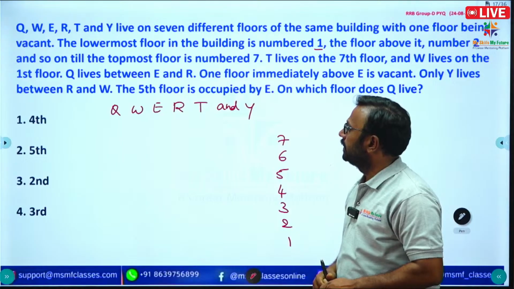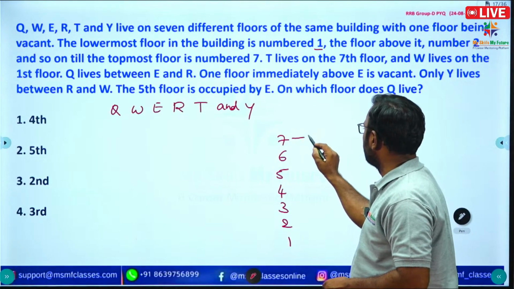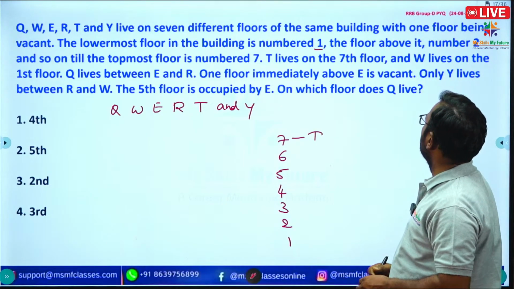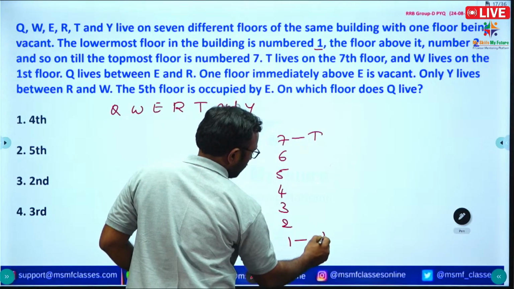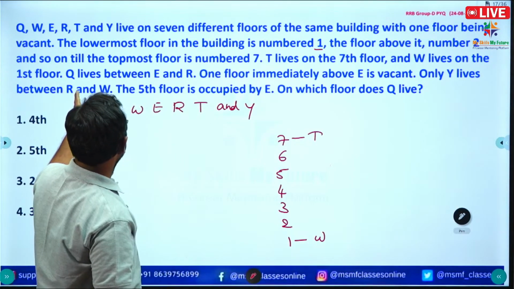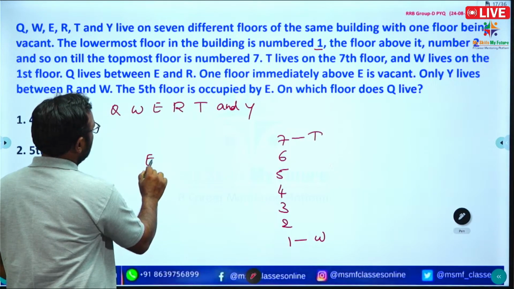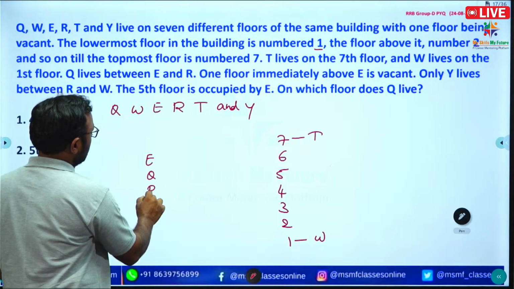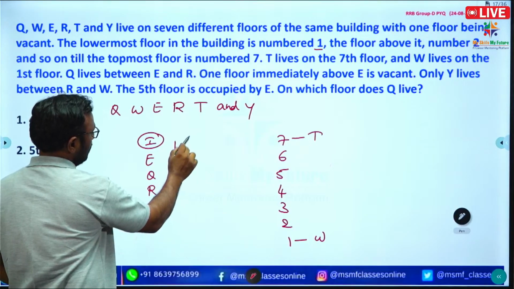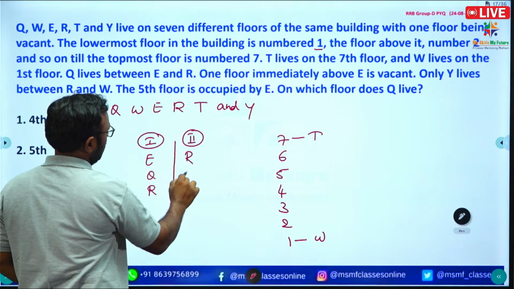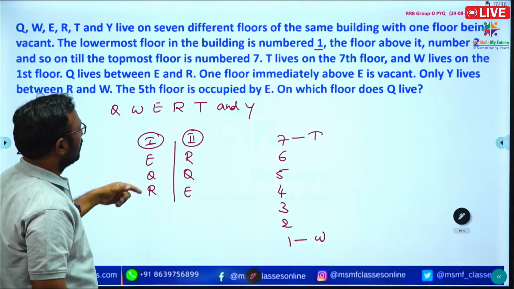Okay, right. See here, T lives on 7th floor. So here direct information is given. T lives on 7th floor and W lives on 1st floor. See here, Q lives between E and R. So there are two cases, two possibilities. One is like this, and another one is R Q E. So see here, Q lies between E and R. There are two possibilities.